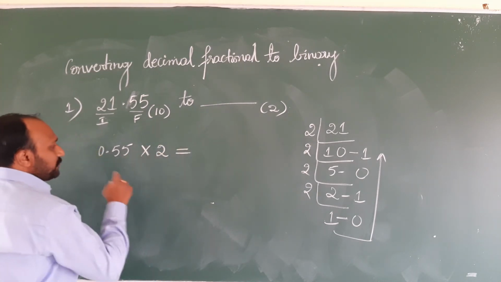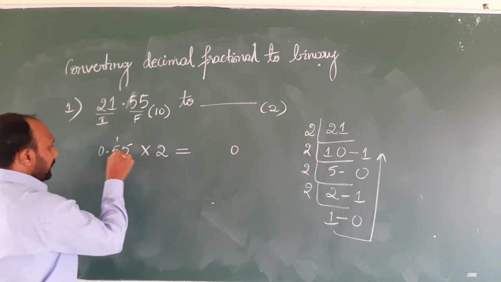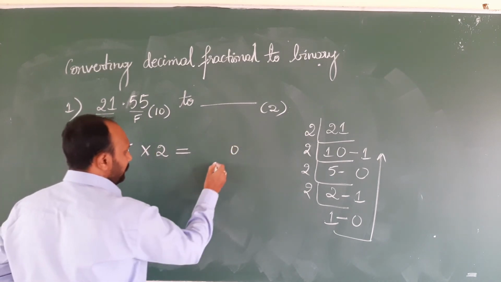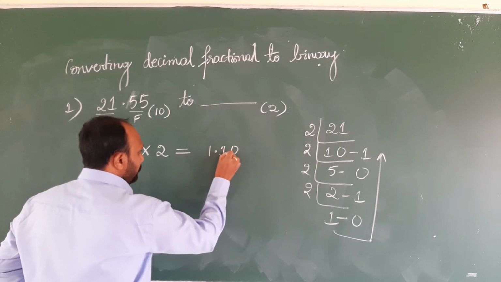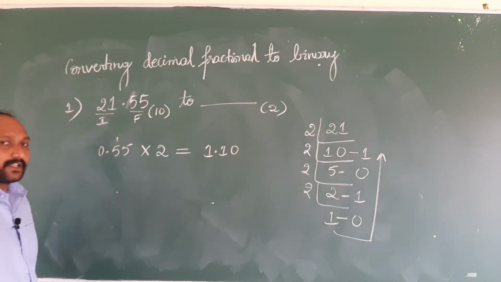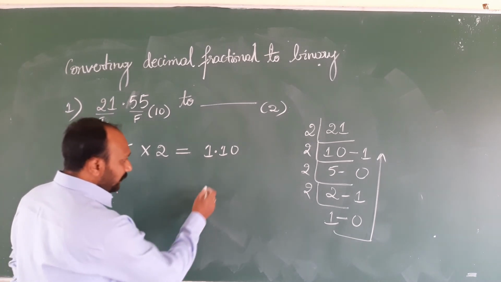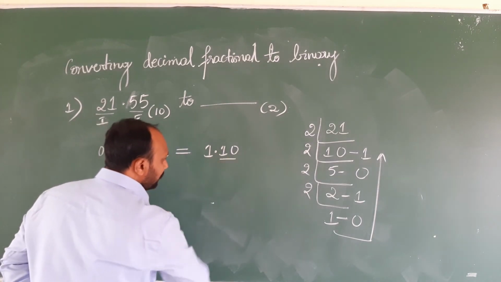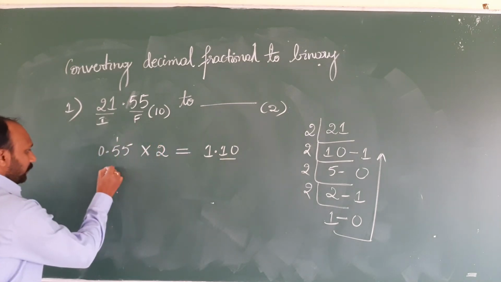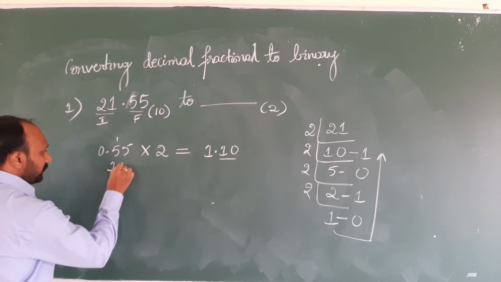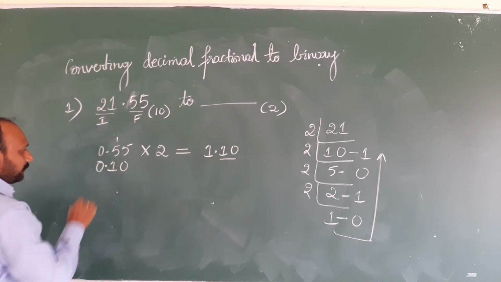So 5 2s are 10, 10 plus 1 is 11, so 1.10. Is this the answer? No. Again we need to consider only the fractional part. So the fractional part is 0.10.